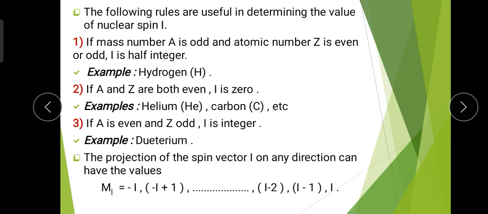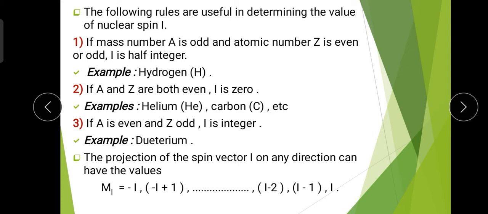So if the mass number A is odd, and the atomic number Z, which is the number of electrons in that atom, is even or odd, it doesn't matter, the nuclear spin is a half integer.